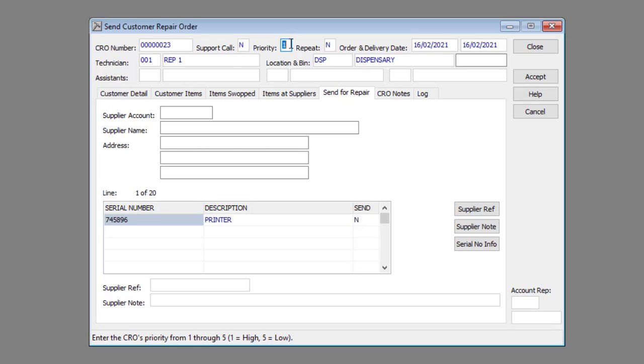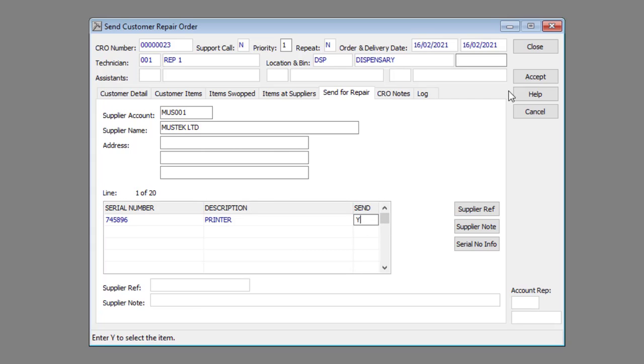Enter the appropriate priority status in the priority text box. Enter or select the supplier account in the supplier account text box. Select the appropriate item by clicking on it. Enter Y in the Send column.